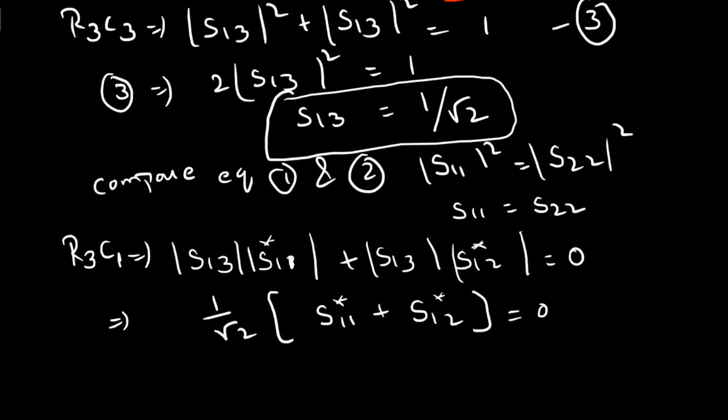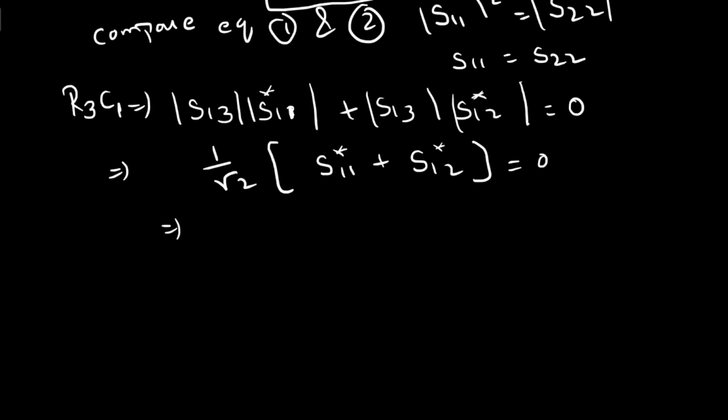Now if the product of two factors becomes 0, then either one of the factors is 0 or both are 0. Since 1 by root 2 is not equal to 0, it means that S11 star plus S12 star is equal to 0.